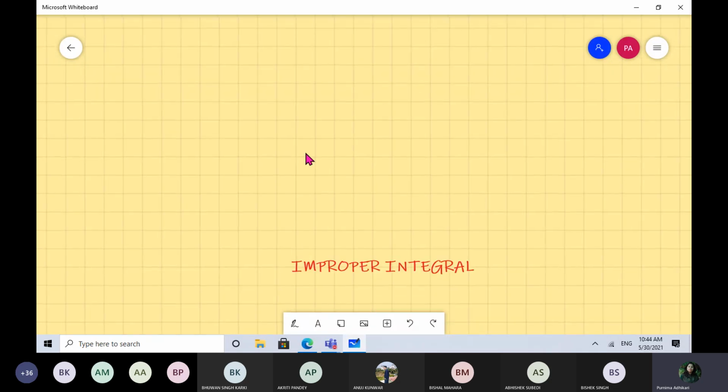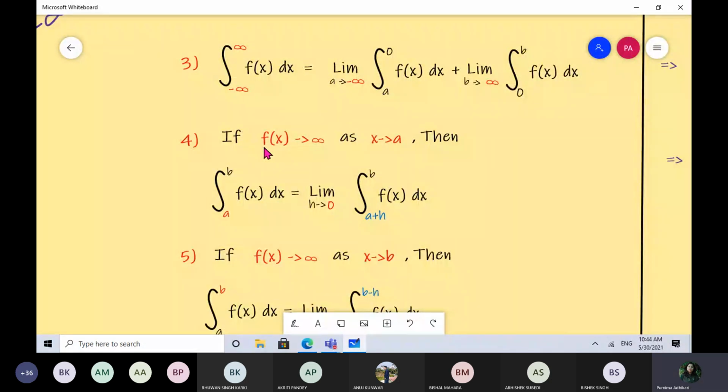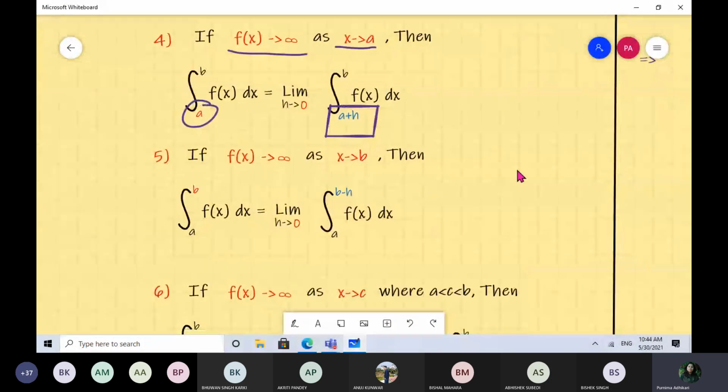So let's see one by one all these cases. Your fourth case, when your function becomes infinite as x tends to a, f of x tends to infinity as x tends to a, because of the lower limit a को कारणले तिमीको function के भयो? Discontinuous. Okay, so a मा function discontinuous भयो नि के गर्ने थियो हामीले? We will avoid this a part. A भन्दा हल्का अगाडि बढ्ने, that means a plus h देखि b सम्मको integration. So limit h tends to 0. We have already discussed this in detail. So I will just be slightly quick now.